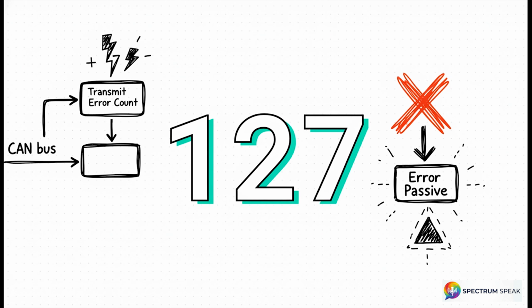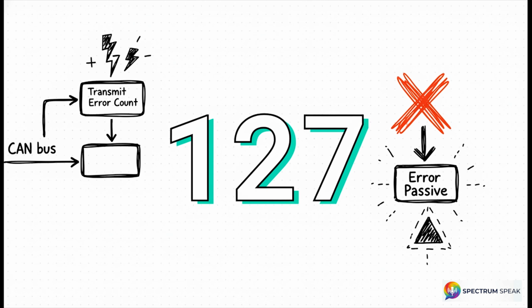The equation here is simple, but it is absolute. If either the receive error count strictly exceeds 127 or the transmit error count strictly exceeds 127, the node is immediately demoted to the error passive state. And if we look at the math, adding to these counters happens really quickly. For example, adding 8 to its counter for a specific error means hitting 127 happens in just 16 rapid-fire mistakes.